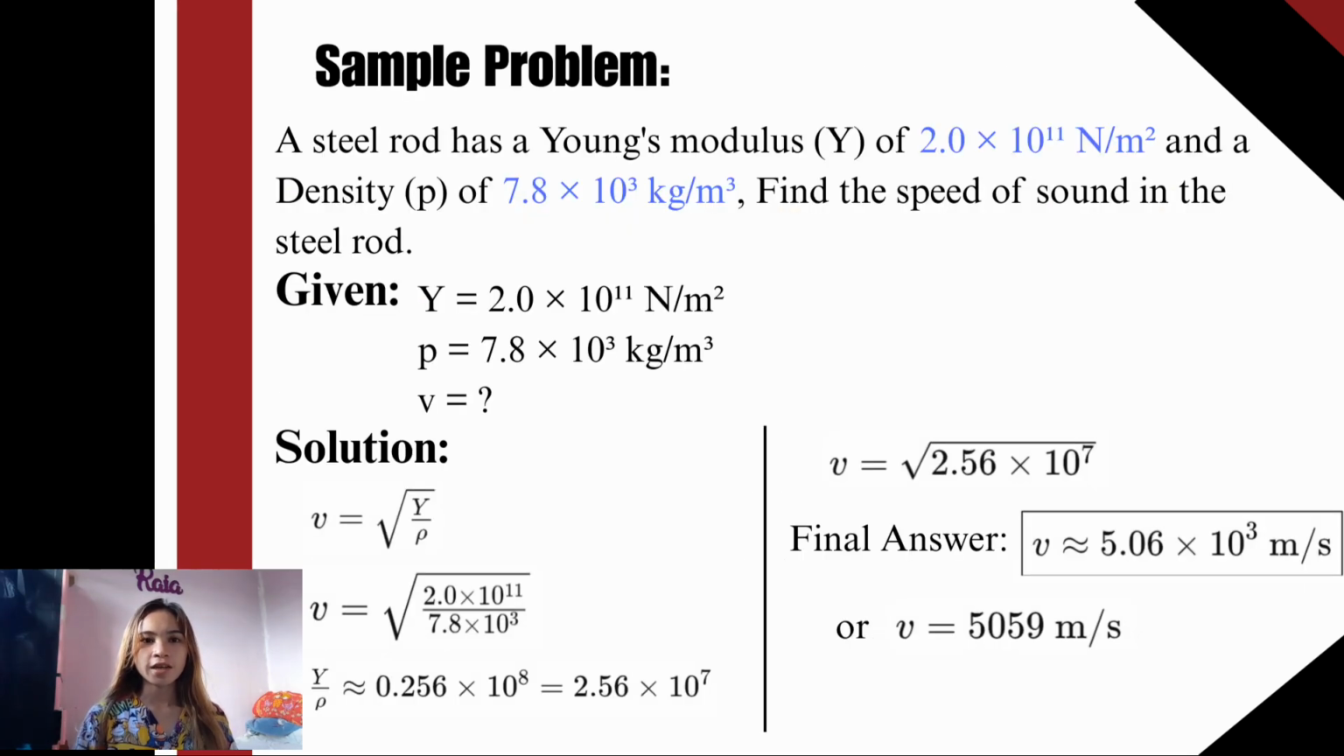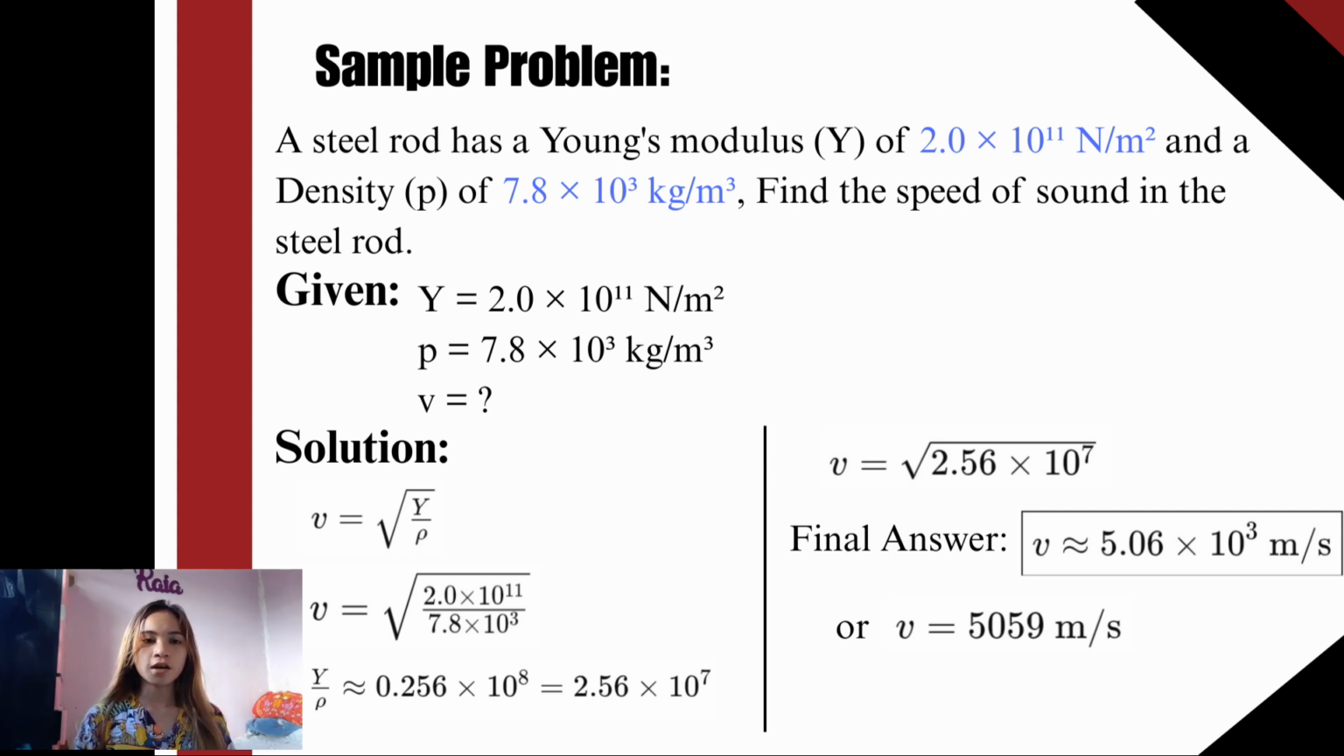A steel rod has a Young's modulus of 2.0 times 10 to the power of 11 newtons per square meter and a density of 7.8 times 10 to the power of 3 kilograms per cubic meter. Find the speed of sound in the steel rod. First, let's look for the given values. We have Young's modulus, Y, equal to 2.0 times 10 to the power of 11 newtons per square meter, and the density, which is 7.8 times 10 to the power of 3 kilograms per cubic meter, and we will find the speed of sound in the steel rod, or V.